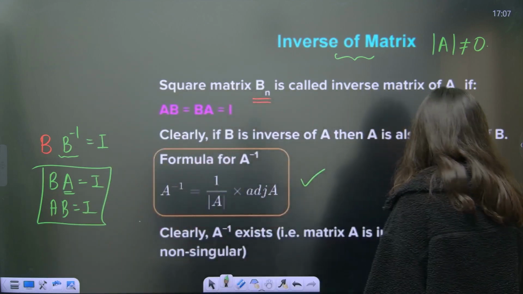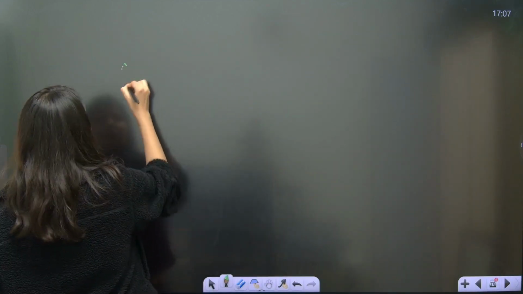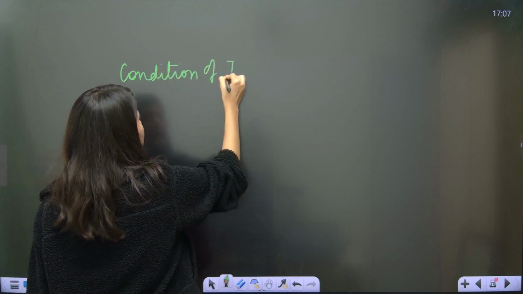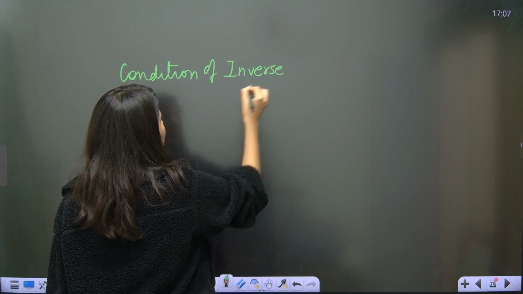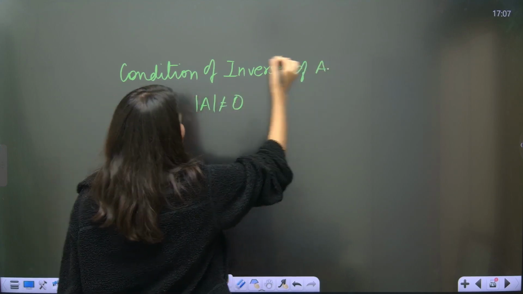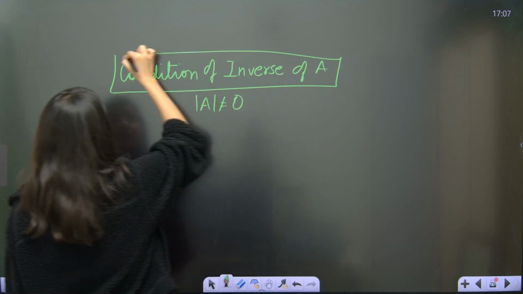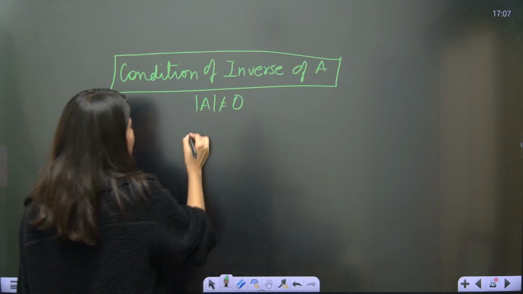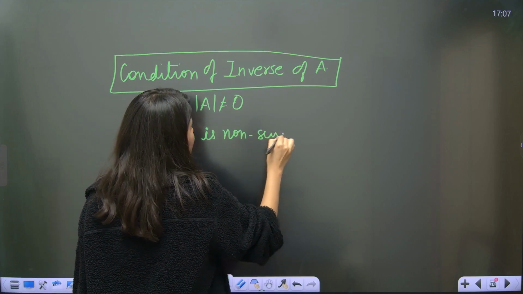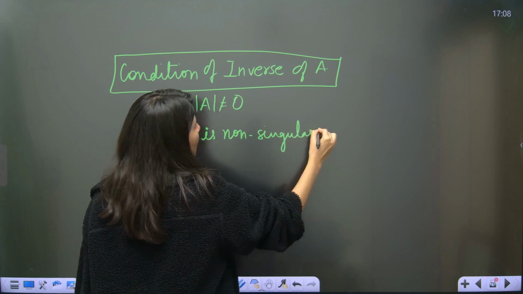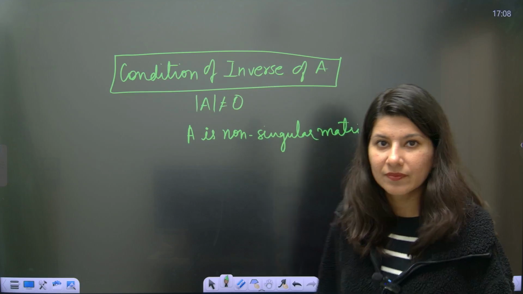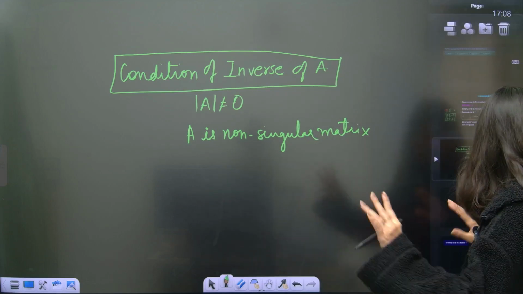So the very first thing is the condition of inverse: determinant A not equal to 0. If you are looking for the inverse of A, the first thing you should check is that determinant A is not equal to 0. That means A is non-singular. A should be a non-singular matrix, otherwise the inverse will not exist. If it is 0, then just don't talk.